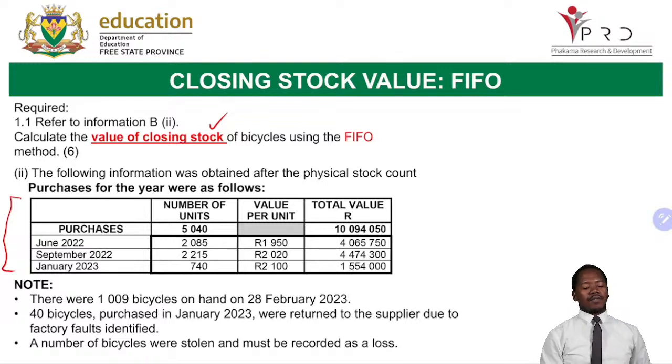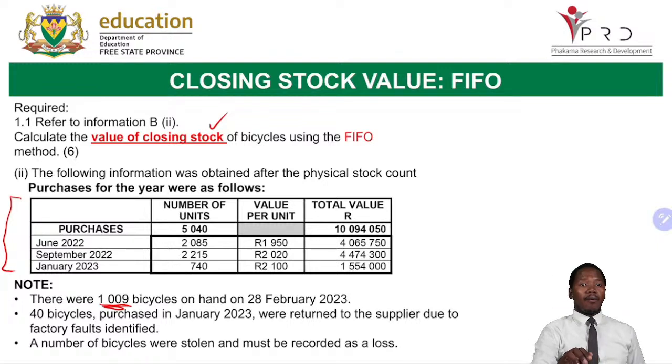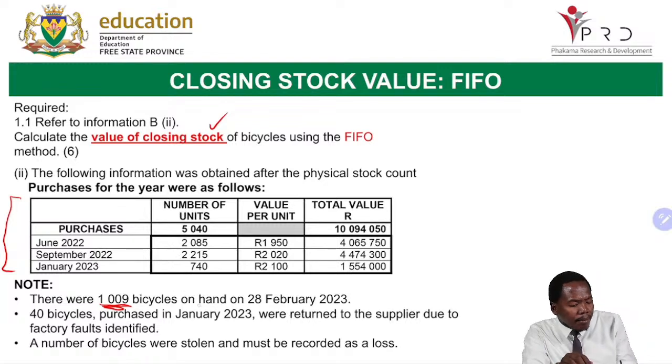Now, what you need to note, very important, is how many do you have on hand? There were 1,009 bicycles on hand on the 28th of February 2023. 40 bicycles purchased in January. Now, this is very important. Let's start with the first point. 1,009 is on hand.